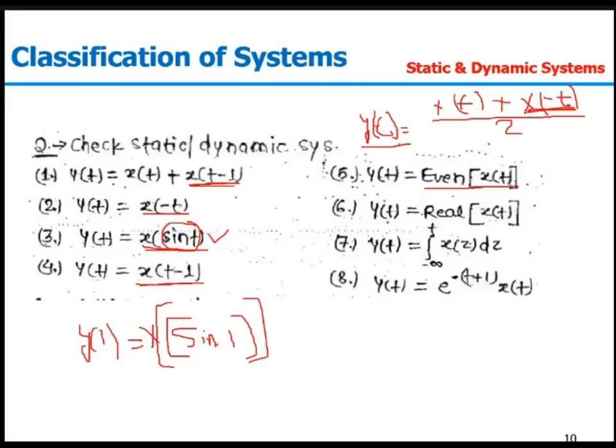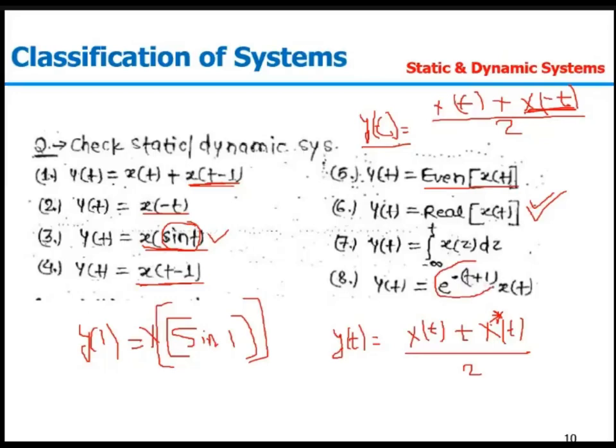Sixth question, yt equal to real part of xt. Talking about the real part, if we need to represent the real part, we can say xt plus conjugate of xt, divided by 2. So for any given t, it is depending on the present value only. So the sixth one is my static system. The seventh one is also dynamic, depending on minus infinity to t. And the last one, the eighth question, e power minus t plus 1. So this is just changing the amplitude, and yt is depending on xt only. So this is also my static system. So out of these 8, only 2 are static systems.